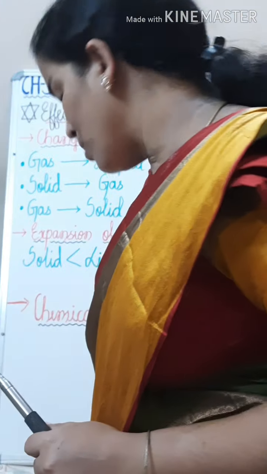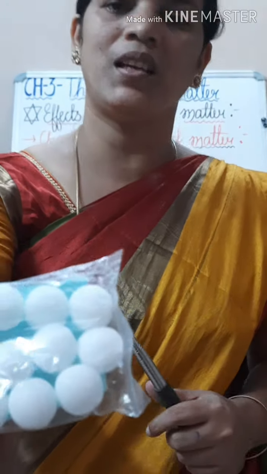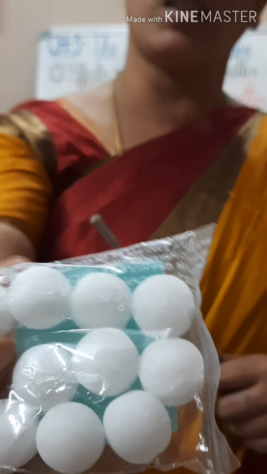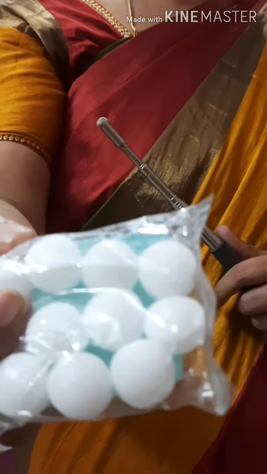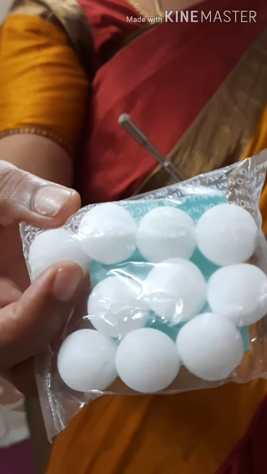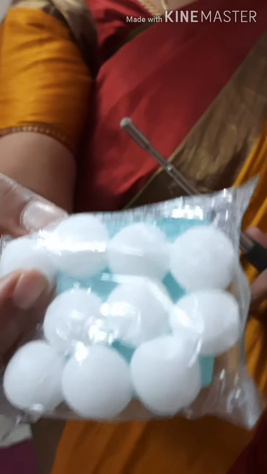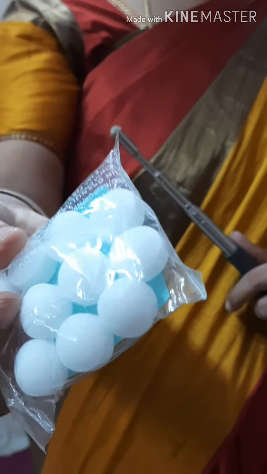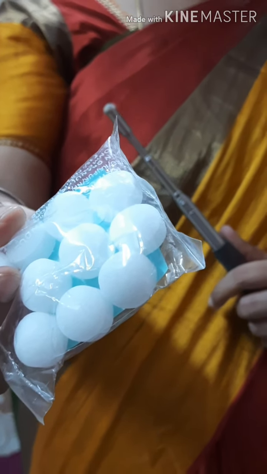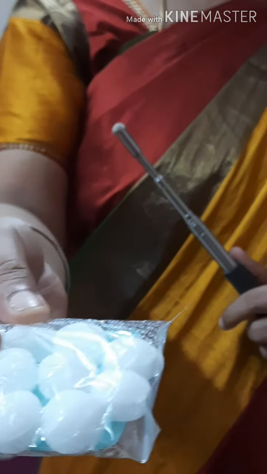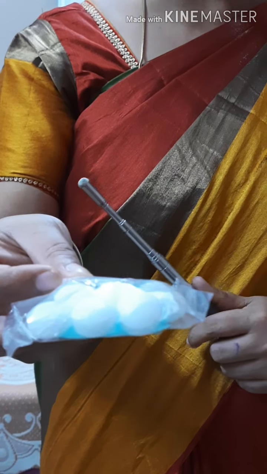Here I want to show you naphthalene balls, which you might have observed. At your home also, your mummies use these to protect cloth materials from worms. After some days these naphthalene balls vanish wherever they are kept. You can also test it at home. That means they change into the gaseous form.